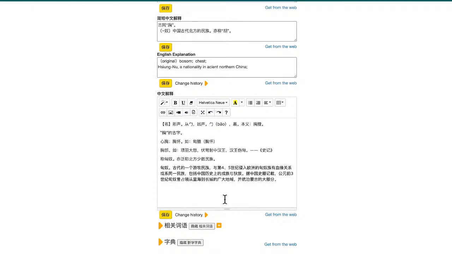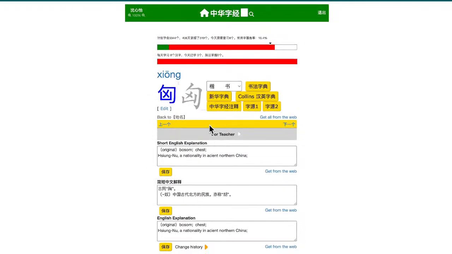This group of people actually went westwards all the way to Europe in the 4th and 5th century. If you read European history, you might encounter that they say a group of people from the east invaded Europe in the 4th and 5th century. These are the same group of people. They used to live in northern China, called 匈奴.